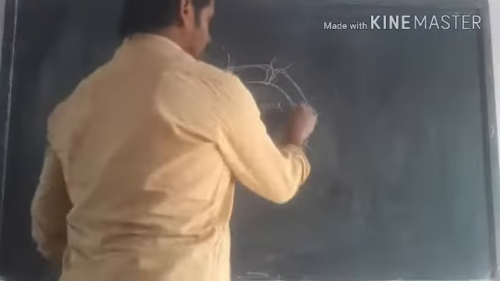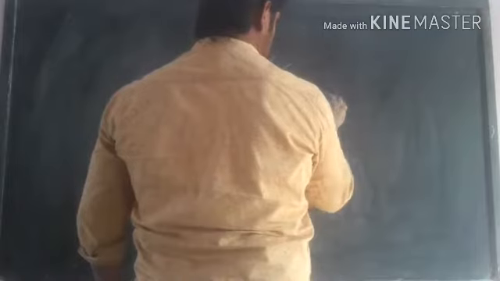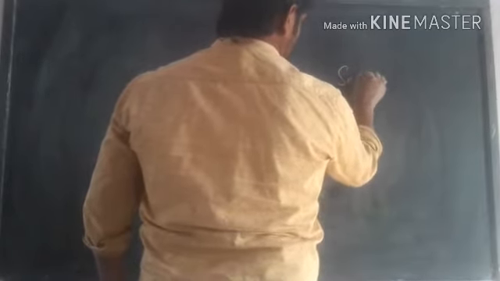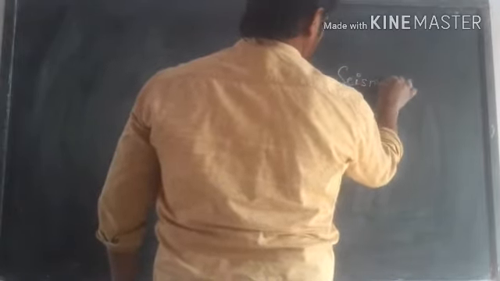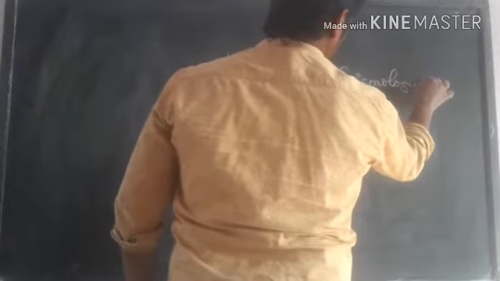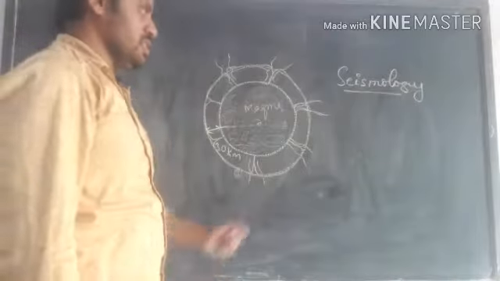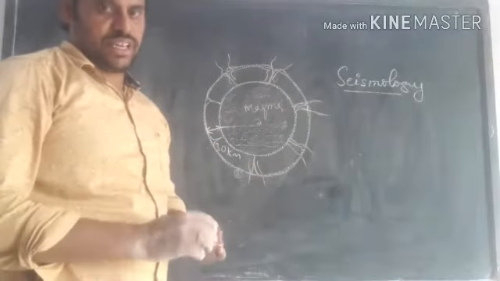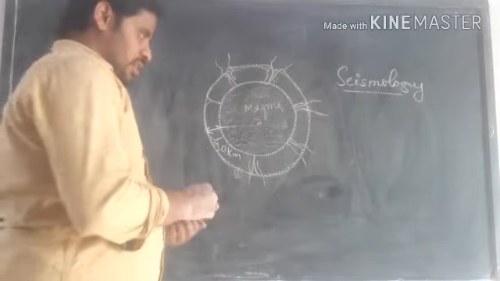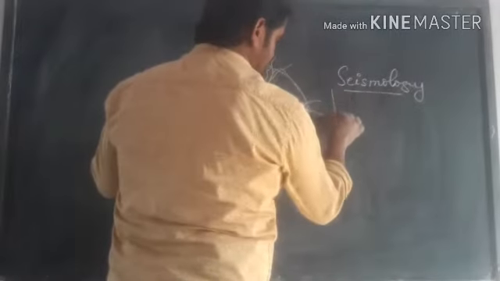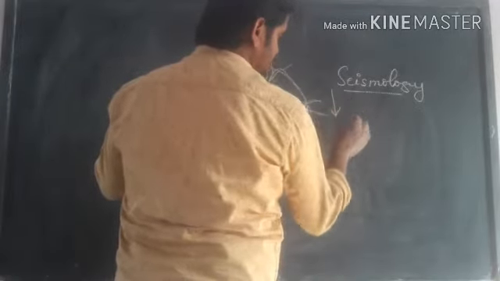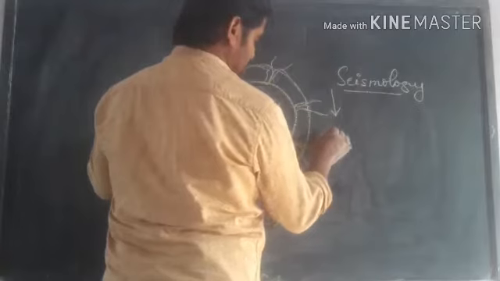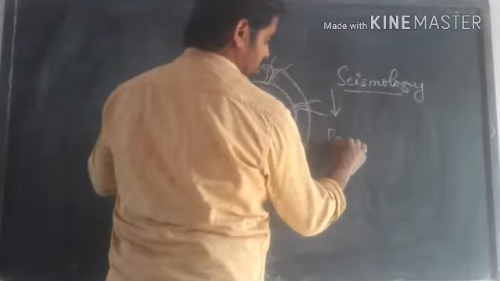Now this earthquake can be studied under seismology. The study of earthquakes is called seismology, right? And in seismology we draw the pattern of the earthquake.